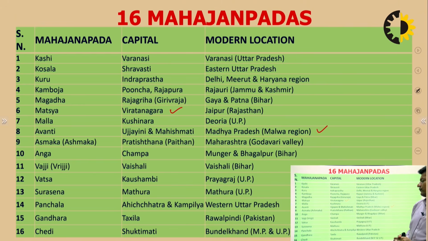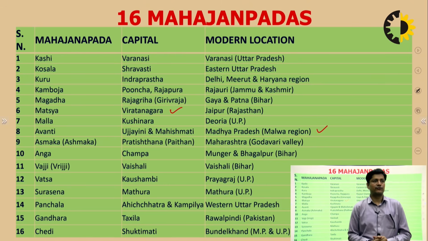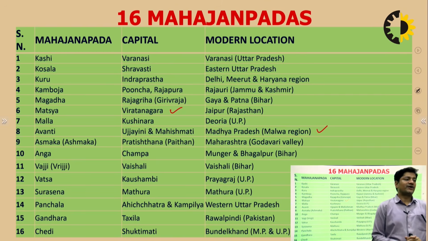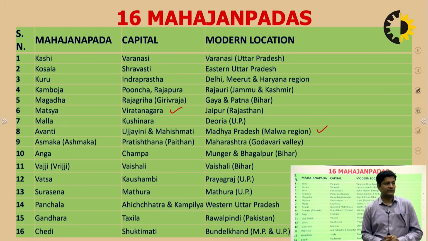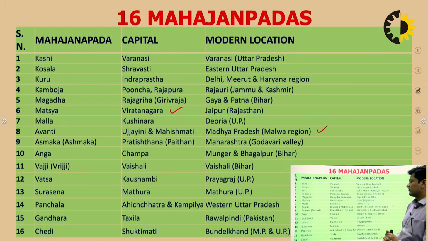The capital of Vajji was Vaishali, a place in Bihar close to Patna, but on the opposite side of the river Ganga. In the Vaishali region, which is also in Bihar, there was the existence of the Vajji Mahajanpada.